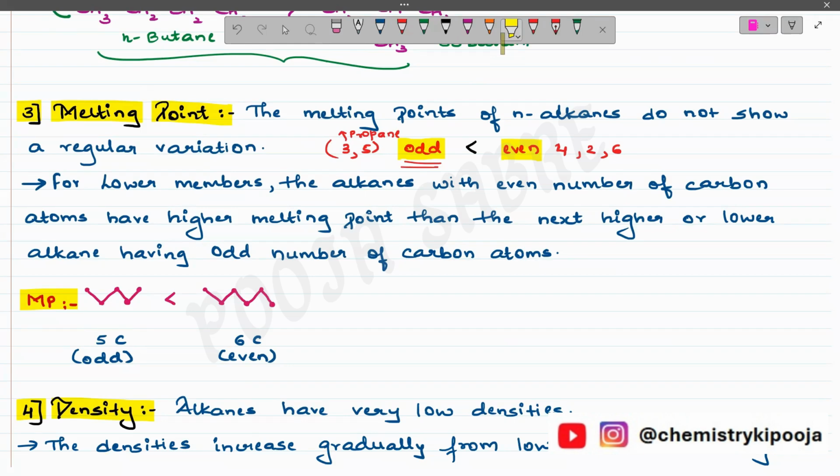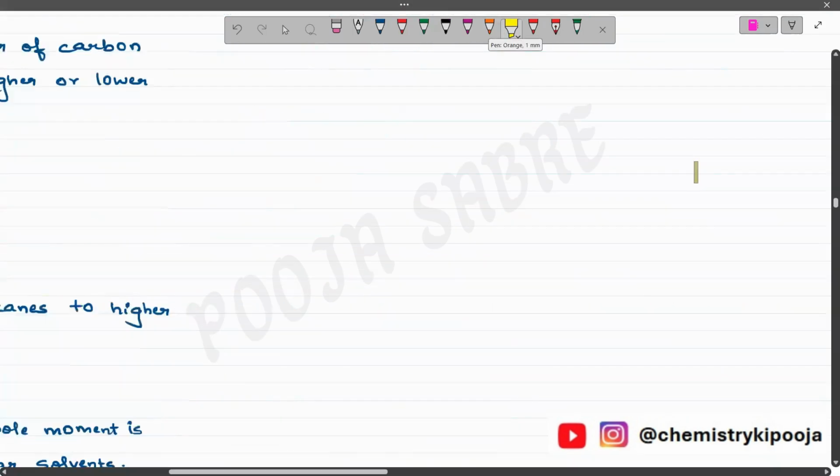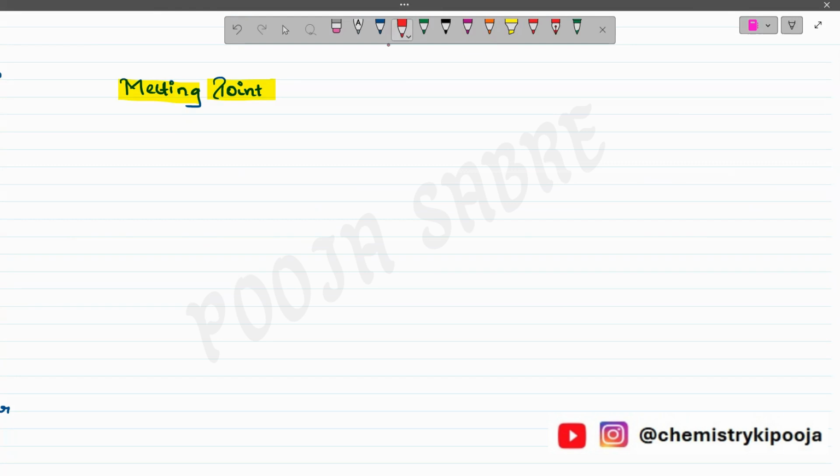Now, why is it so? What is the reason behind this? Quickly we are going to look into the melting point concept in detail along with a few examples. As I said, odd carbon atoms will have a lower melting point than even. This is because the intermolecular forces in the crystal depend upon the size, and along with the size, also upon the crystal lattice.